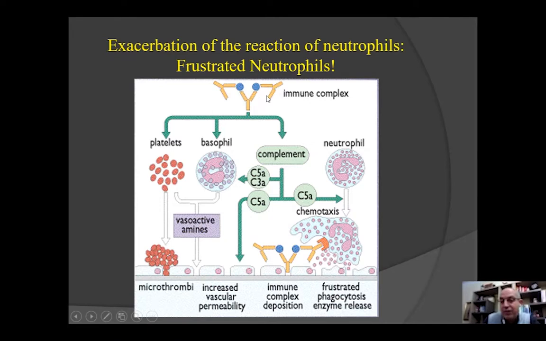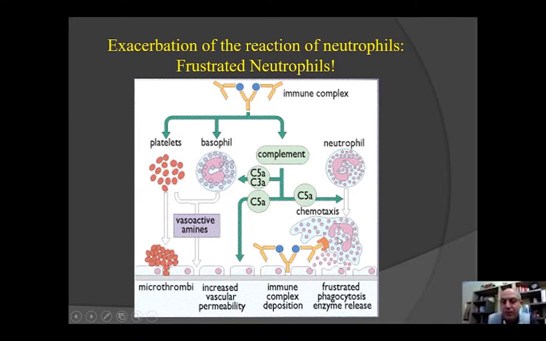autoantibody against self-antigen. Once there is a high number of this autoantibody, we will have complement activation and recruitment of neutrophils. Neutrophils at the site of the deposit of this immune complex, antigen and antibody, will try to phagocytose. That's their job. But at some point, they cannot phagocytose it all, because the number of immune complexes is extremely higher than what they can phagocytose.